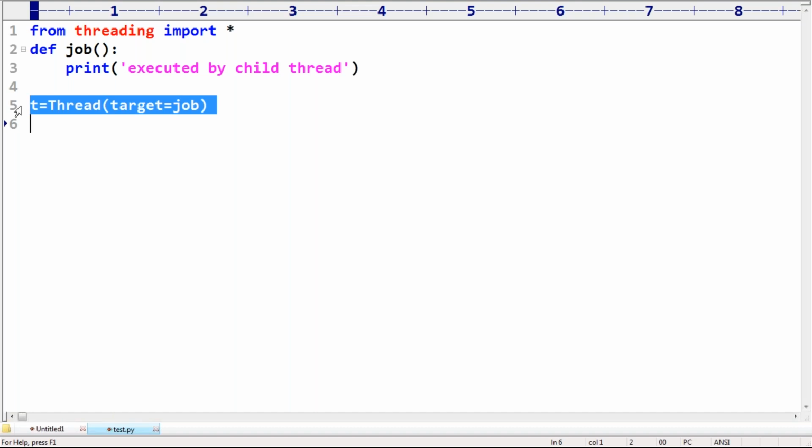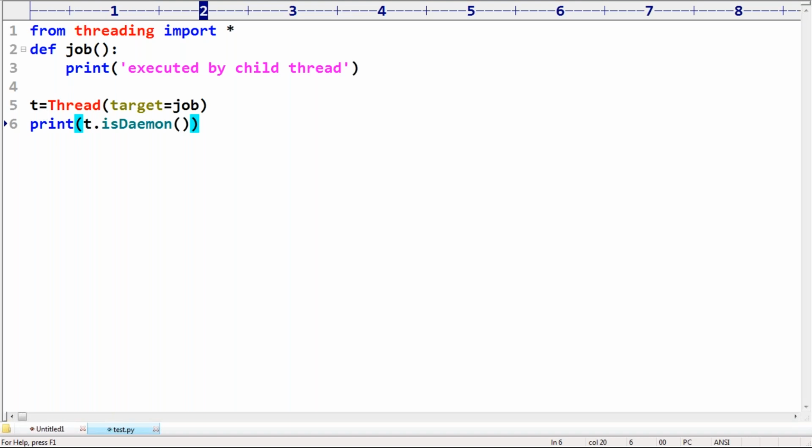The parent for this thread is always the main thread. Now take special care: is the main parent thread daemon or non-daemon? Main is non-daemon.